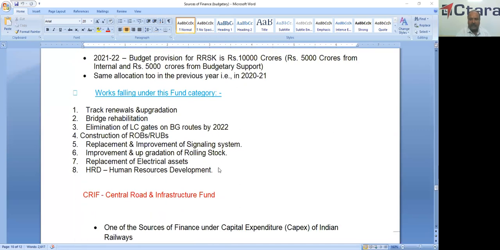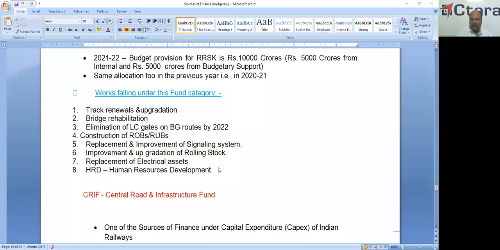So the works falling under this category: this fund is for all works related to safety, that is track renewals and upgradation, bridge rehabilitation, elimination of LC gates on the broad gauge routes by the year 2022, complete elimination of all the LCs, and construction of ROBs and RUBs, replacement and improvement of signaling system, improvement and upgradation of rolling stock, and replacement of electrical assets and HRD.